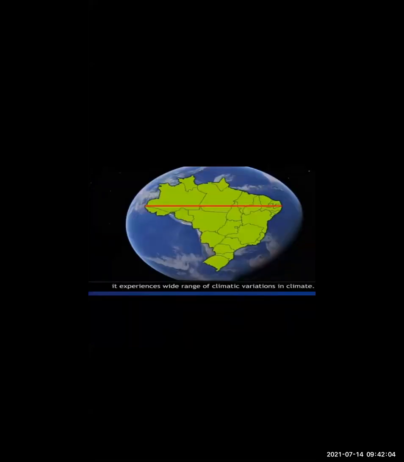Okay, just look at this. I will show you again. Brazil is located at a vast latitudinal extent. That is why we have seen so many climatic variations in the country of Brazil.